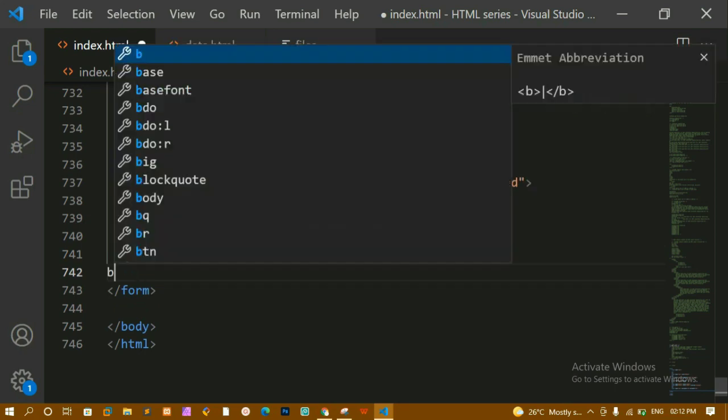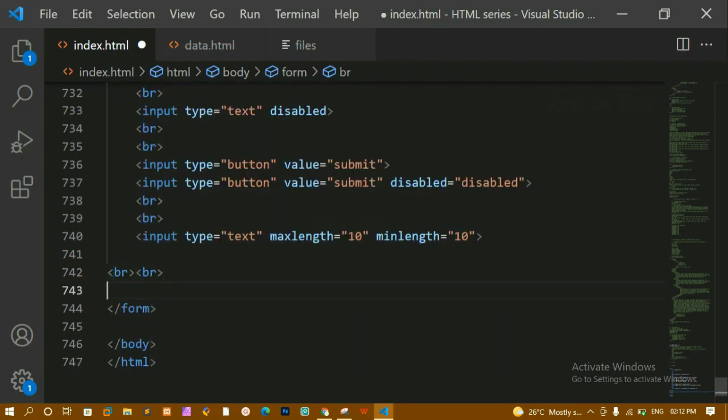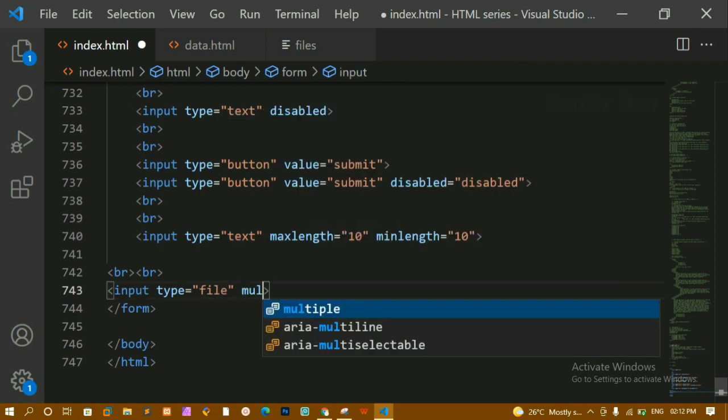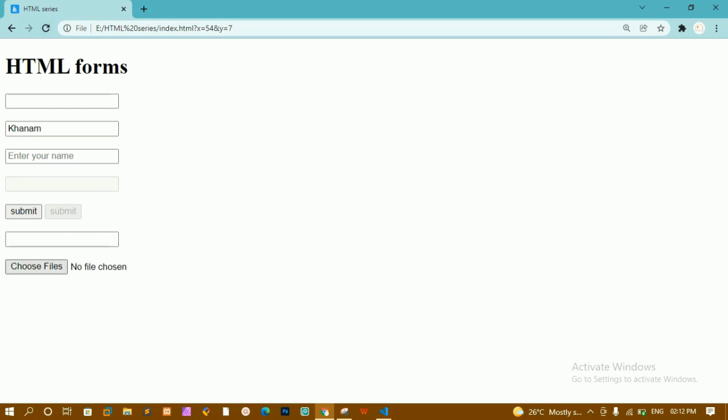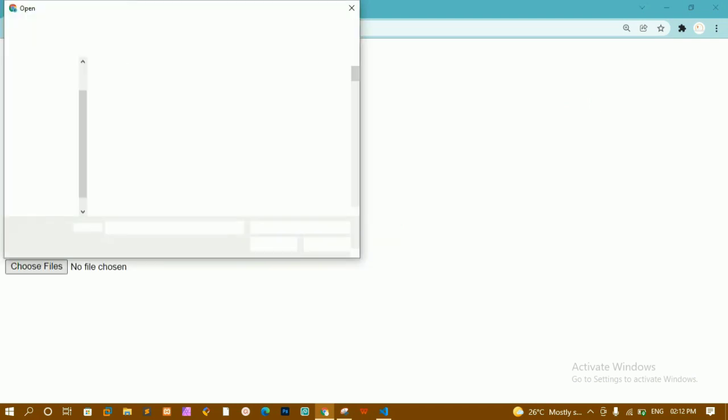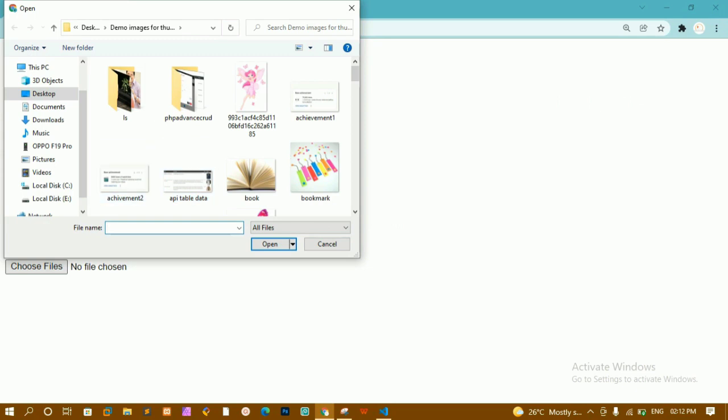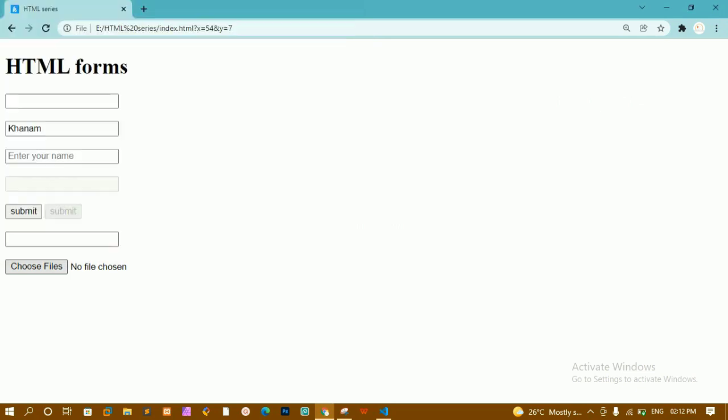Now here I'm just going to add break and break, and here below this I'm just going to write here input type is equal to file, and here I'm just going to write here multiple, okay, which will allow me to select multiple images. You can see here I'm having this one. Now here I just have to click on this shift and I can select multiple images. All the images will be selected, and you can see 5 files are been selected.